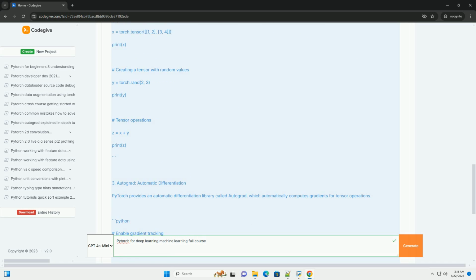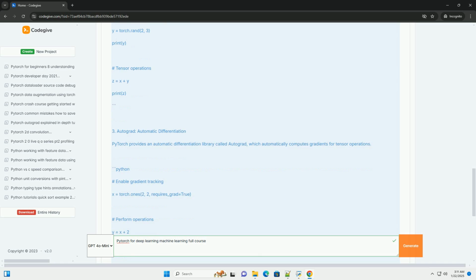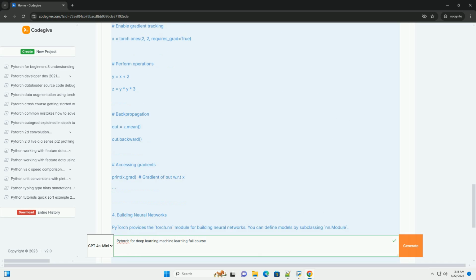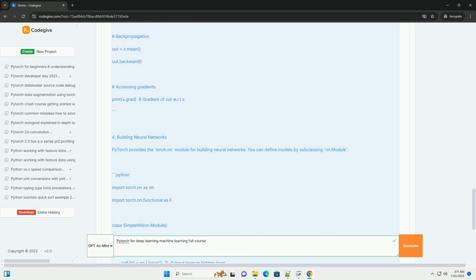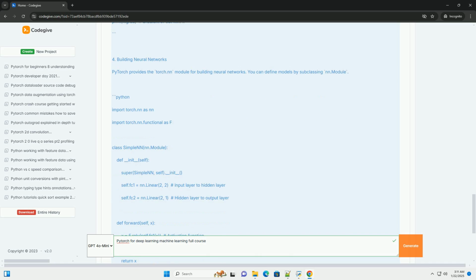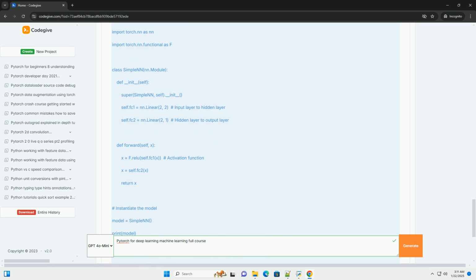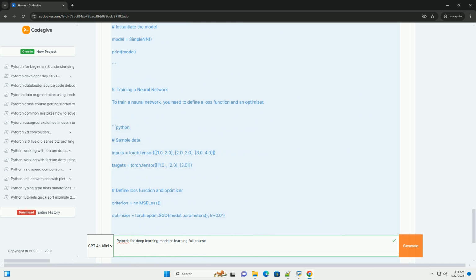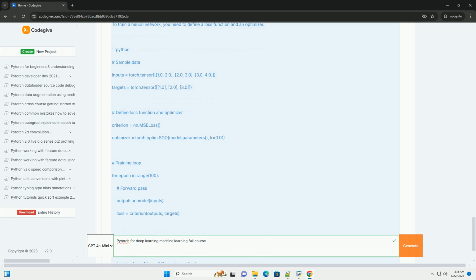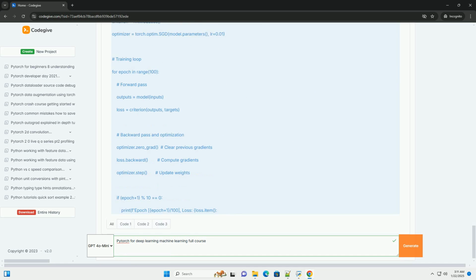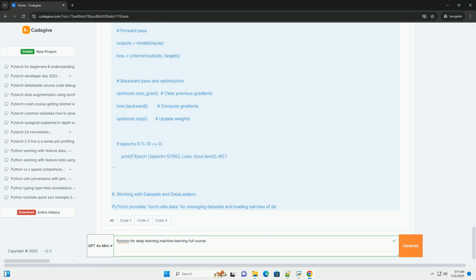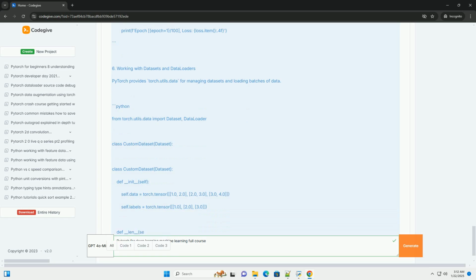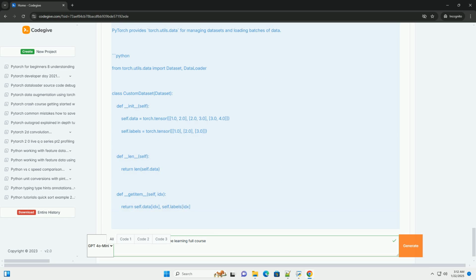1. Introduction to PyTorch. 2. Getting started with PyTorch. Installation. Tensors. 3. Autograd, automatic differentiation. 4. Building neural networks. 5. Training a neural network. 6. Working with datasets and dataloaders. 7. Saving and loading models. 8. Example project, image classification. 9. Conclusion.